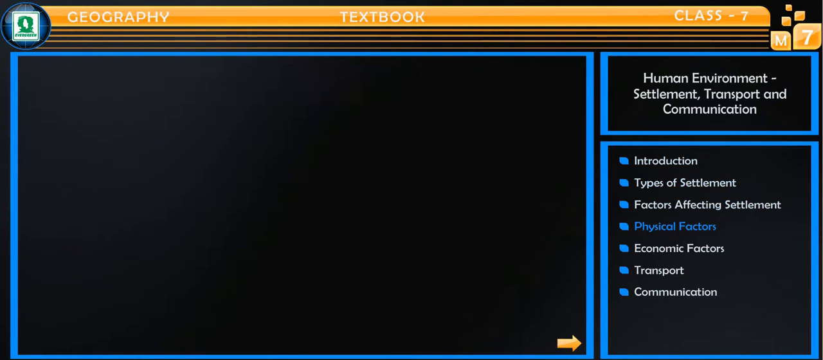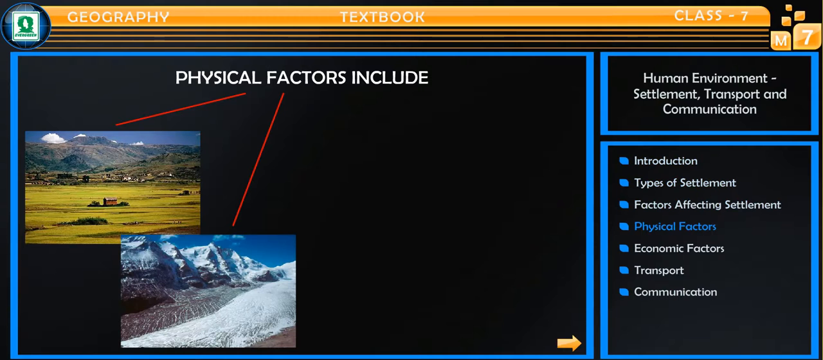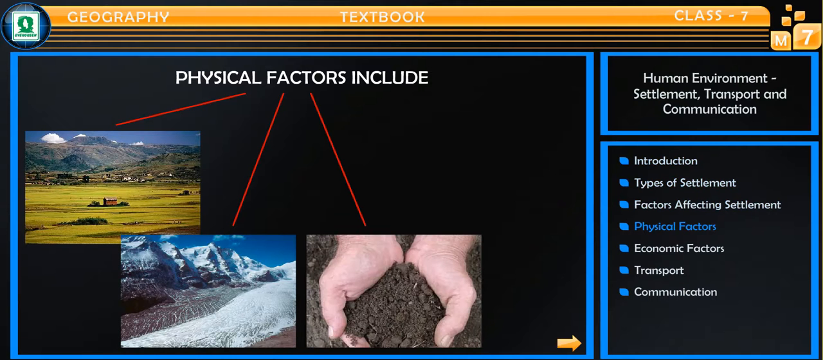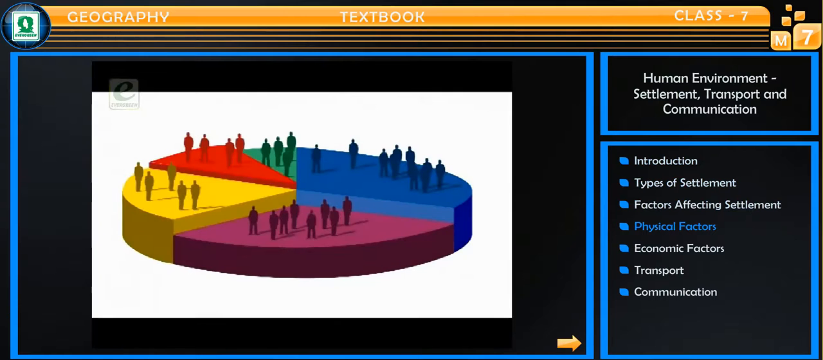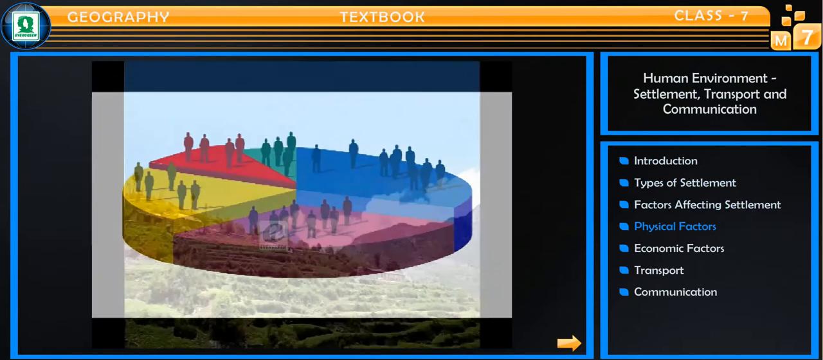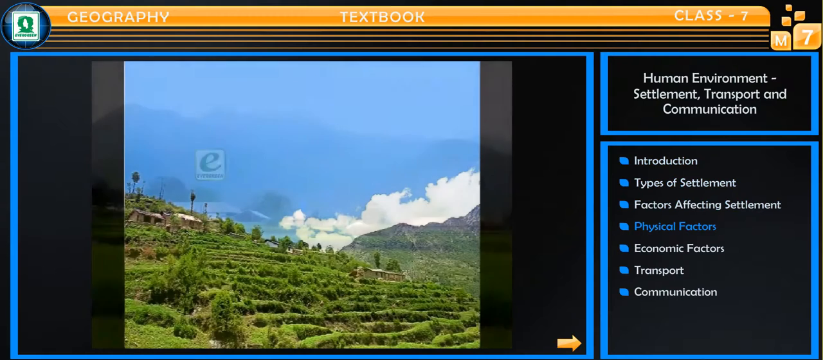Physical factors. Physical factors include all the abiotic components of an environment, that is, land, climate, soil, and availability of resources. The distribution of population depends upon natural environment. One of the most important factors is land.